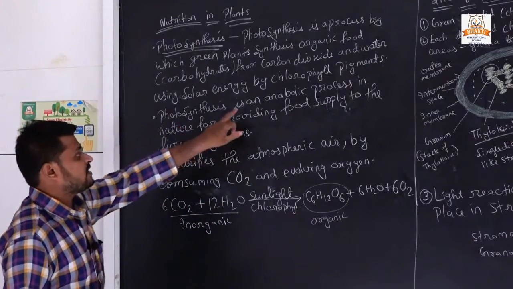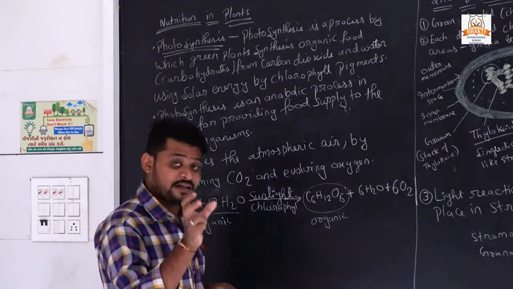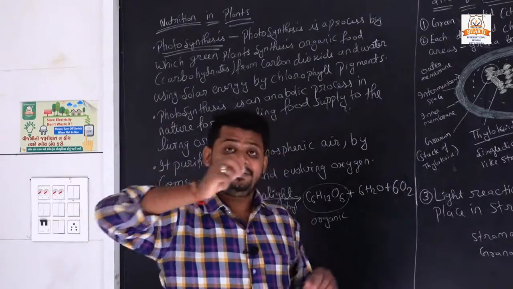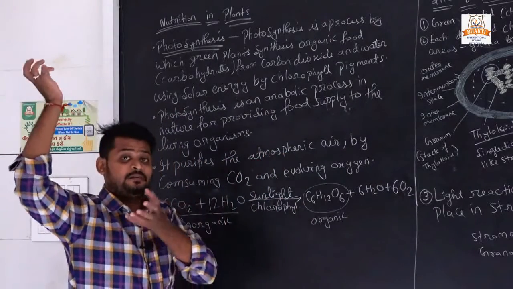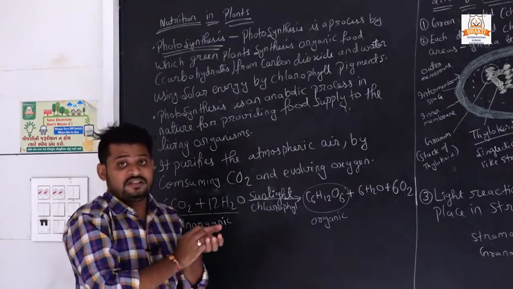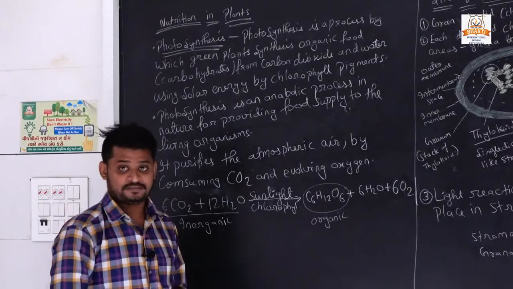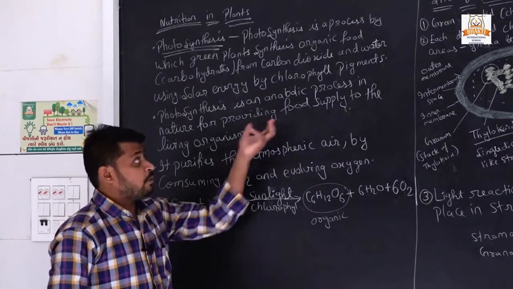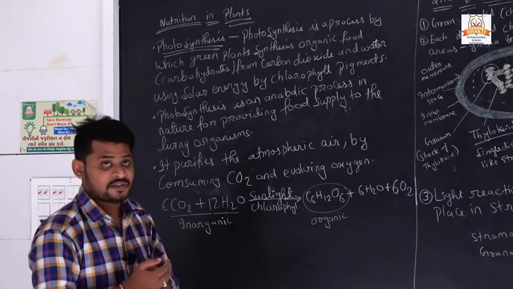And photosynthesis is an anabolic process. We will study anabolic in metabolism. Now you understand why metabolism is important, because metabolism is also a part of photosynthesis and the whole life process in nutrition mostly. So why anabolic? Because here it is a formation.